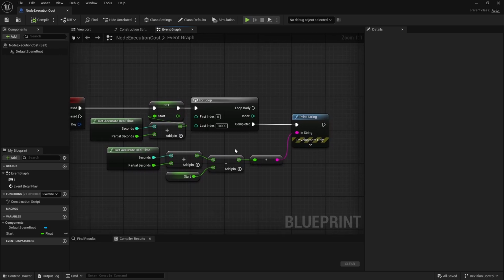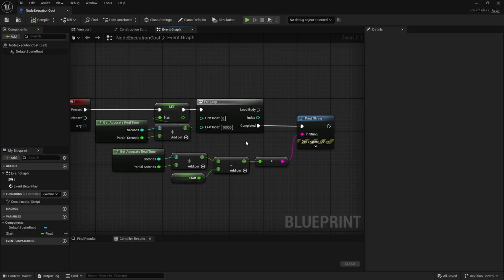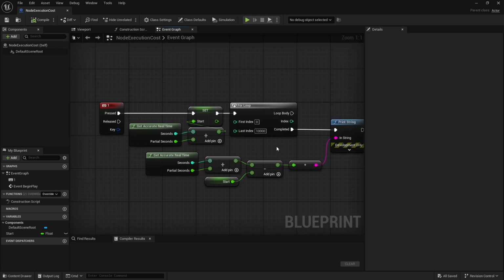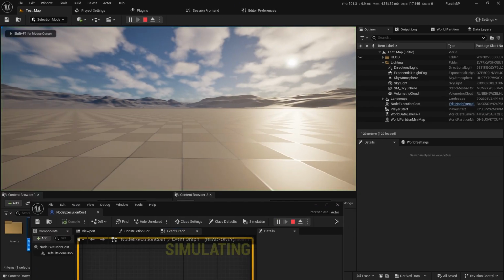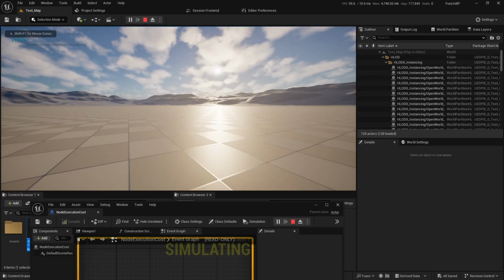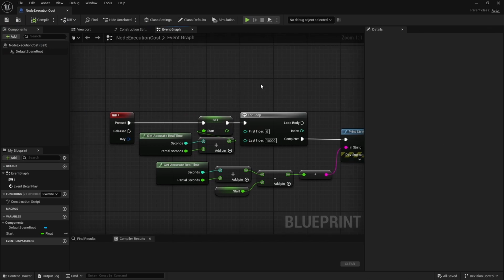If you want to figure something out that has a really small cost, like in microseconds, you're probably gonna get a lot of noise. If it's double-digit microseconds, you're probably gonna get decent amounts of noise. But in general, it's decently accurate. So let's test this. I'm gonna press play and press 1, and you can see we needed 0.1 second, which is 100 milliseconds to trigger and run this.